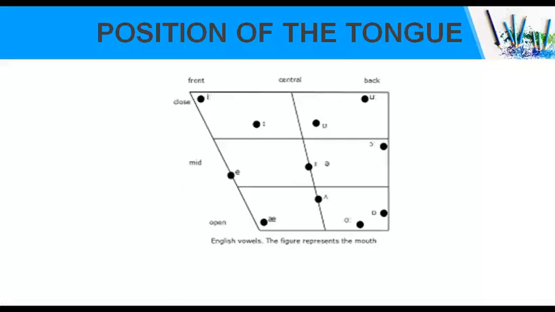Now, 3 more things. You can see at the top of the picture, there are 3 words: front, central, and back. Those are the positions of the tongue. But this is not dependent upon the height. This is dependent on the position. If the tongue is pushed forward and some vowel is produced, then those vowels are called front vowels. Vowels like long E, you can see there one I and a sign beside the I. That symbolizes long E, where the E should be pronounced in a stretched way.